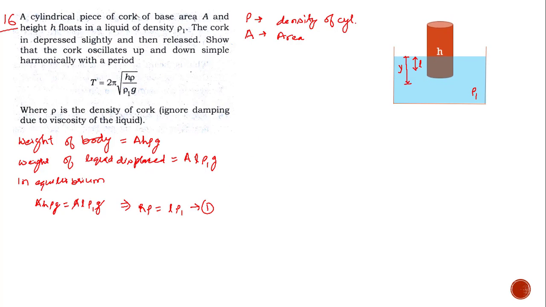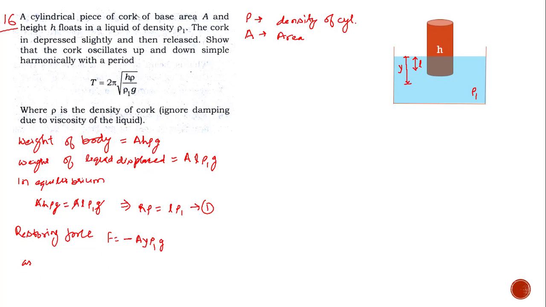So the restoring force, or the buoyant force acting on it, F, is equal to minus, because the restoring force works in the upward direction, so I am using the negative sign here, A times this distance y. This is the volume, multiplied by the density of the liquid ρ1 and multiplied with g. So this is the restoring force acting on it.